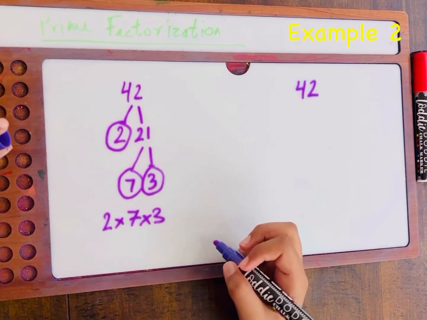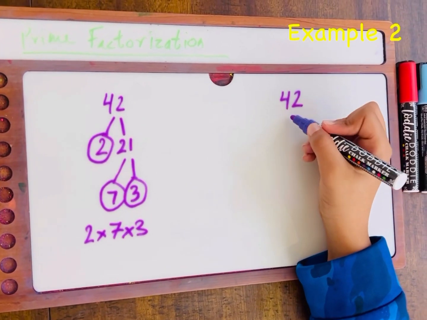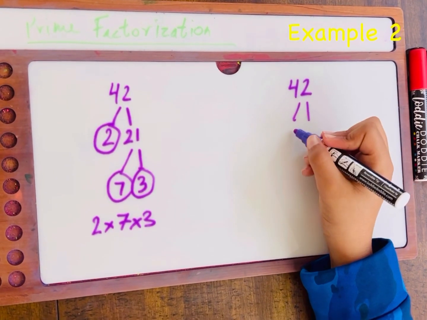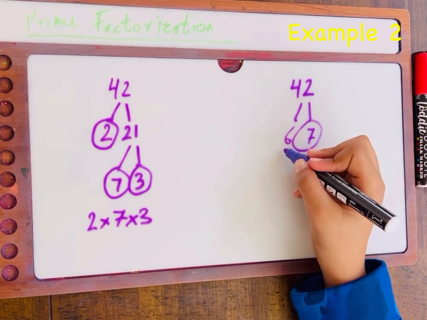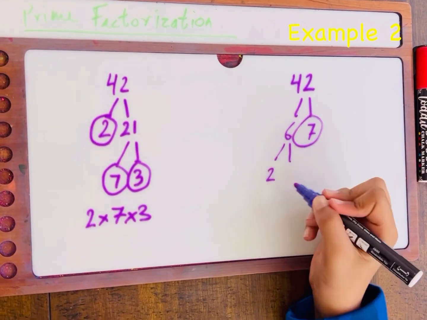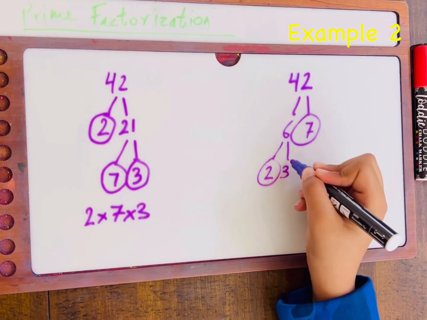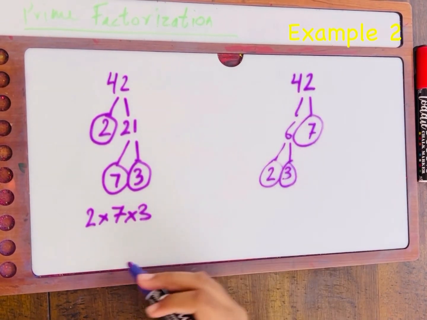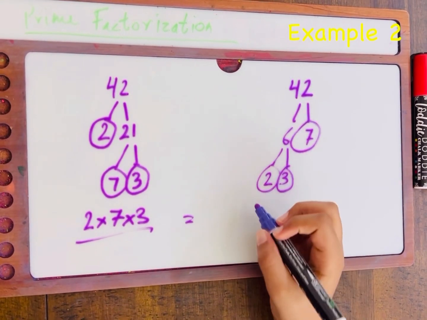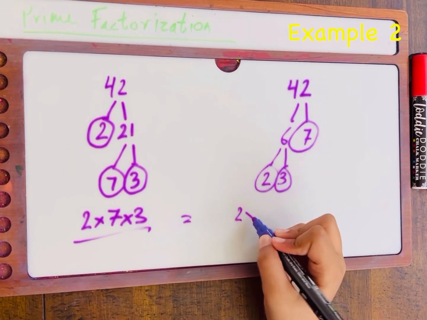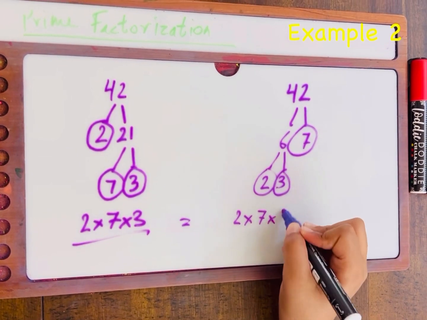Now we'll be moving on to the other 42. We can split 42 again into 6 and 7. 7 is a prime number, however 6 is not. We could turn it back into 2 and 3, which are prime numbers. And 2, 3, and 7 are the same numbers we used over here. Therefore, it's equal to the same prime numbers, 2 times 7 times 3.